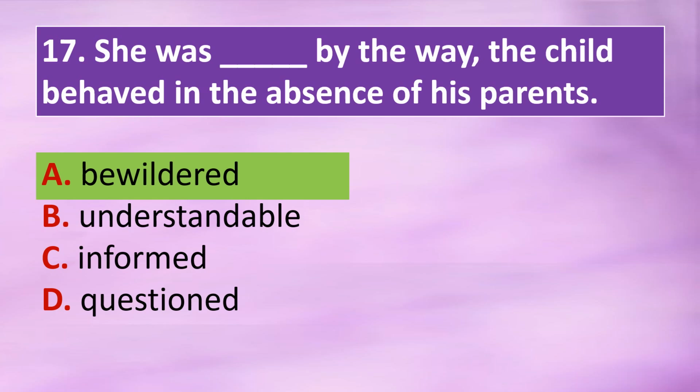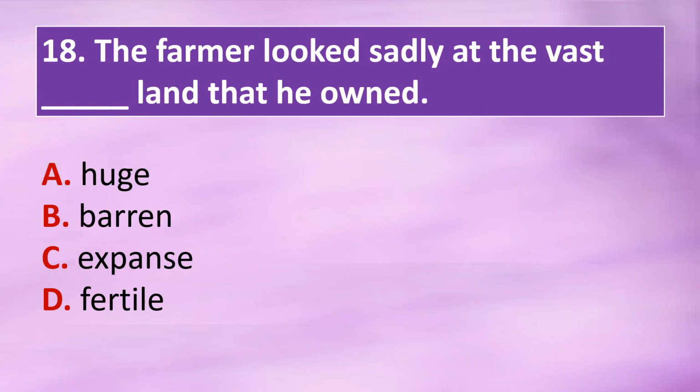Question 18. The farmer looked sadly at the vast dash land that he owned. Option A, huge. Option B, barren. Option C, expanse. Option D, fertile. The correct answer is option B, barren. The farmer looked sadly at the vast barren land that he owned.